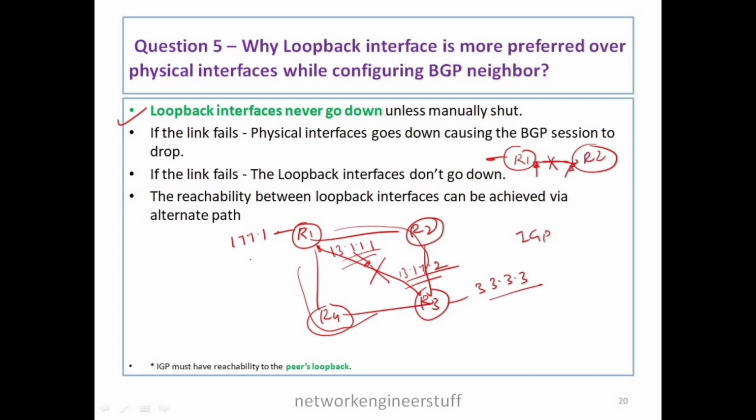But if you configure BGP neighborship between R1 and R3 using the loopback interfaces 1.1.1.1 and 3.3.3.3, even if the link between R1 and R3 goes down, the BGP neighborship won't go down, because 1.1.1.1 and 3.3.3.3 are still reachable via R1, R2, R3, or via R1, R4, R3. So that is the main reason why loopback interfaces are used while we configure BGP neighborship.